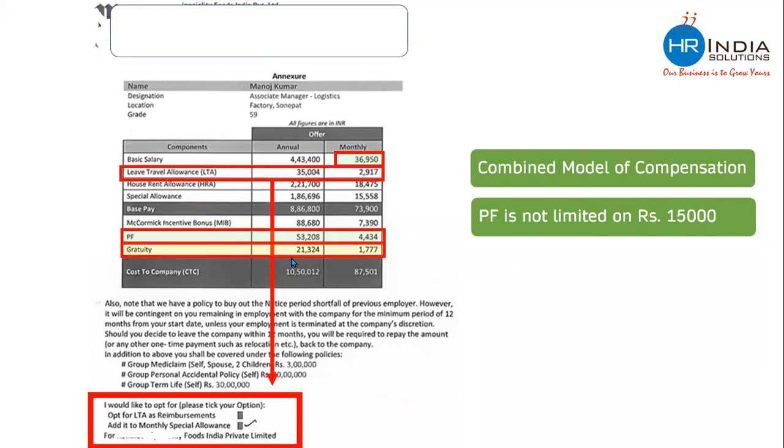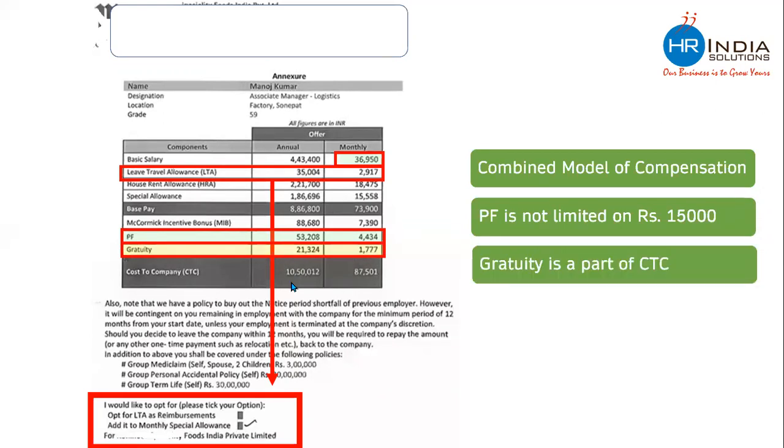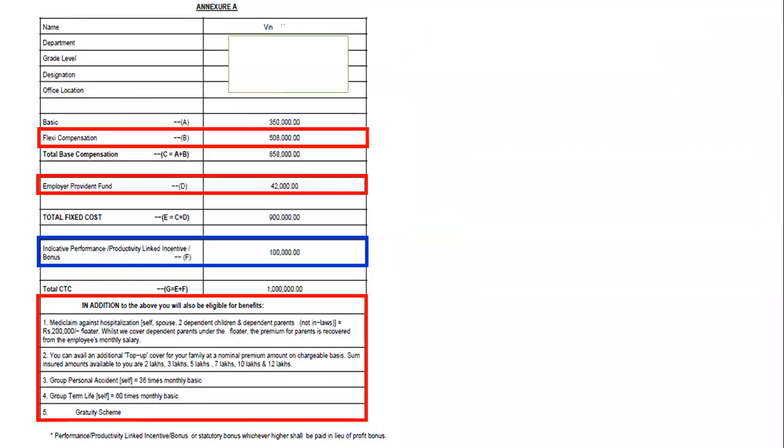You will also see that gratuity is appearing. In this company, gratuity is a part of CTC. In the previous offer letter, gratuity was not a part of CTC. This is another way of designing an offer letter. Let's have a look at the third.